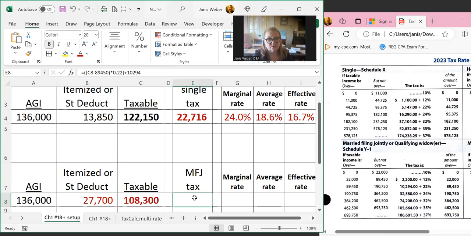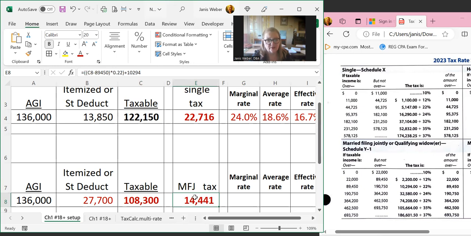So 108,300 minus 89,450, multiplied by 22%, added to the 10,294. That's just this bracket for married filing joint: if taxable income falls between 89,450 and 190,750, you take 10,294 plus 22% of the excess over 89,450. That's exactly what we just did.